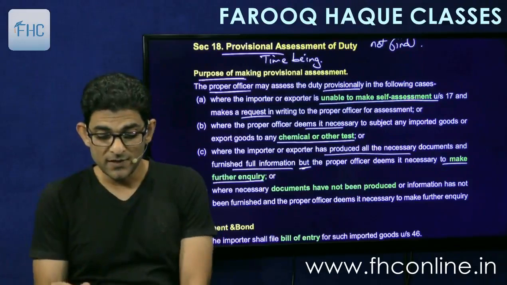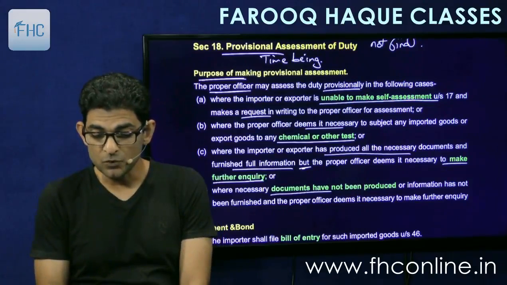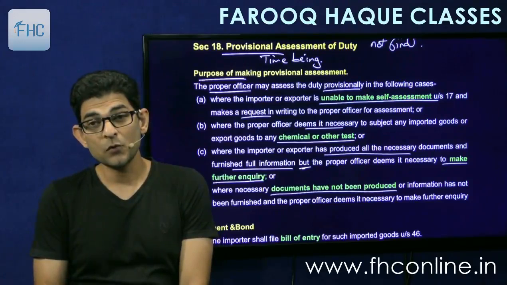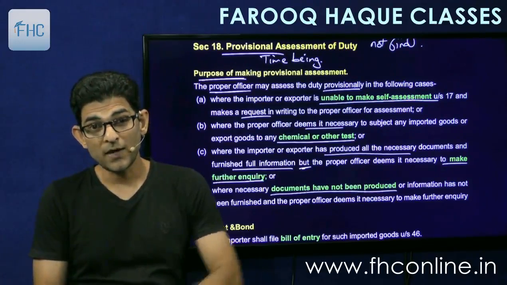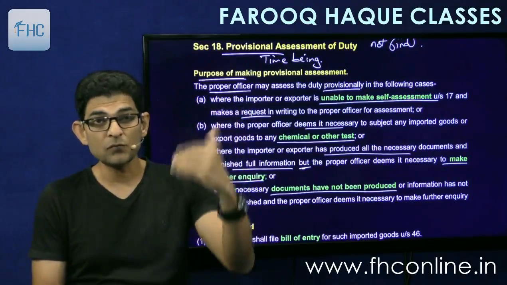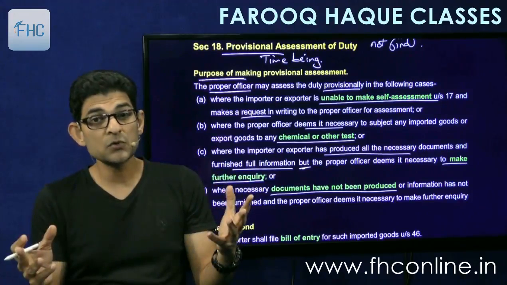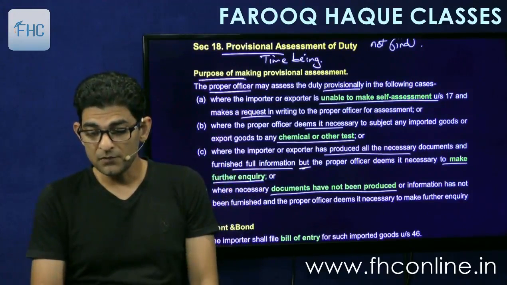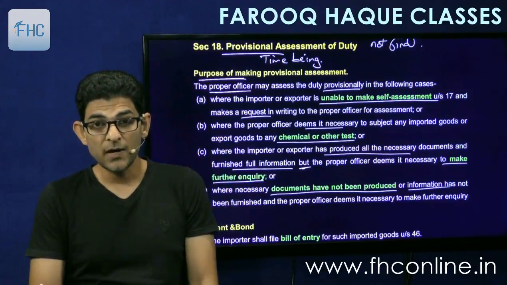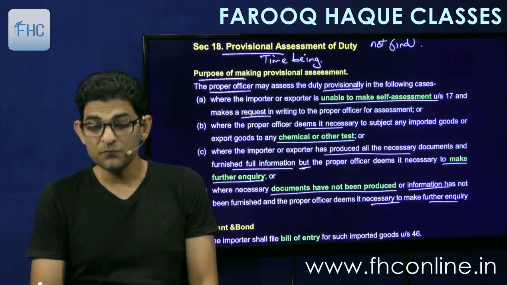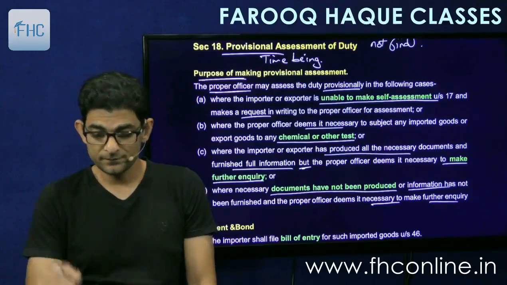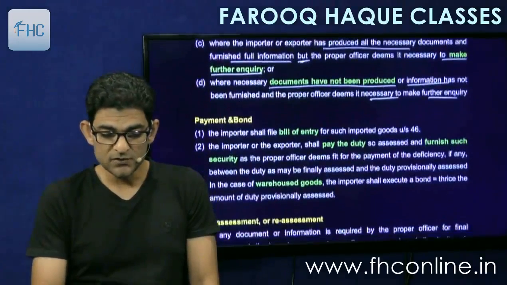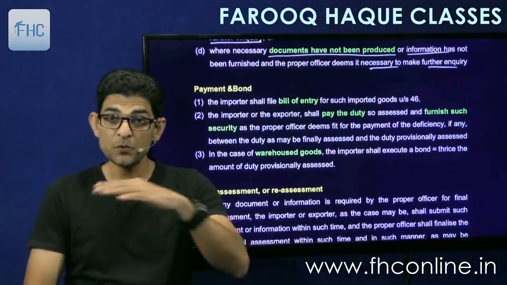Or lastly, where necessary documents have not been produced. Whatever documents the officer has called for, as we have seen in section 17, he can call for documents, but you are unable to produce those documents or submit the information. Or information has not been furnished and the officer deems it necessary to make further inquiry. So in all these cases, he can resort to provisional assessment.